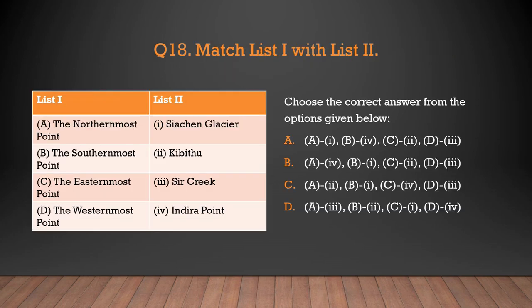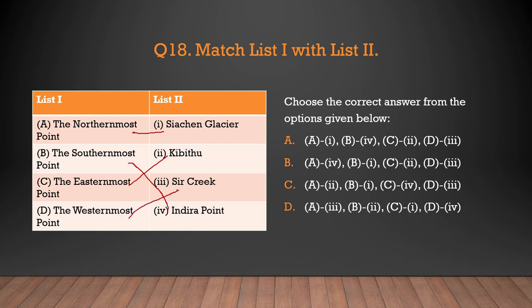Then we have question number 18 again, match list 1 with list number 2. So we have some points here and we need to select what these points are. Now we have the northernmost point, Siachen Glacier, KB2, Sir Creek or Indira Point. The northernmost point is Siachen Glacier, so A with the 1. The southernmost point is the Indira Point. The easternmost point is the KB2 and the westernmost point is Sir Creek.